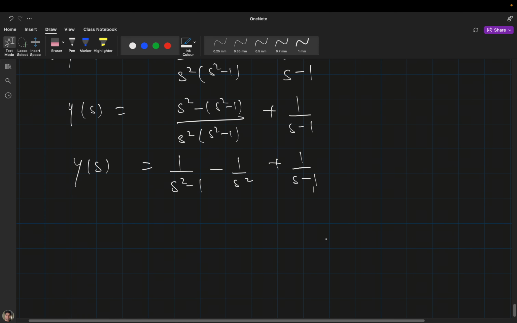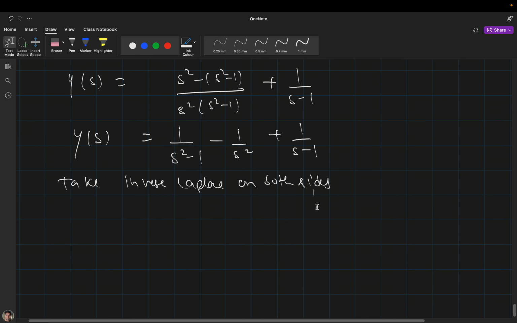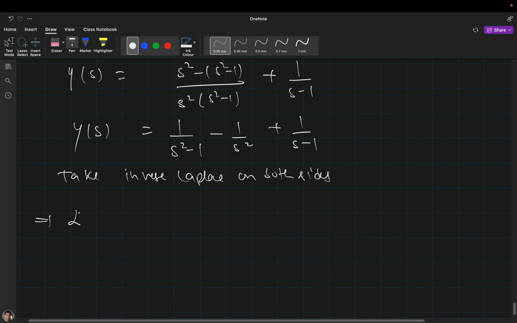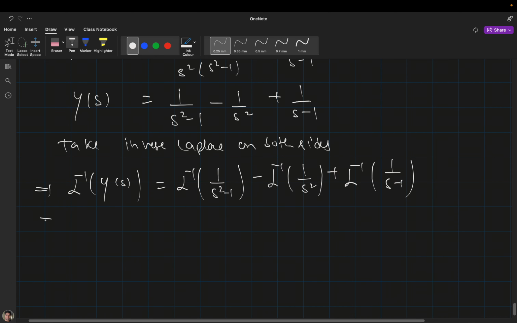Now take inverse Laplace on both sides. Okay, take inverse Laplace. So when you take the inverse Laplace, this time it will be y(t).